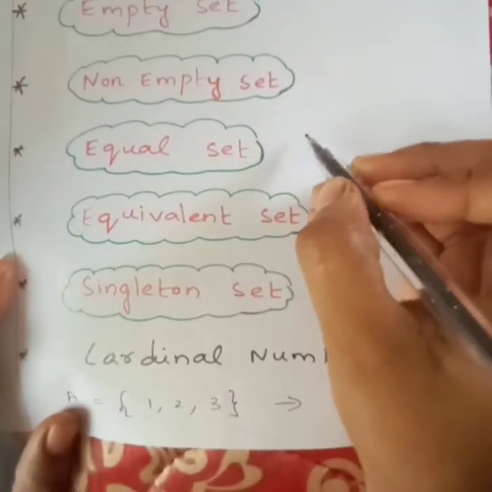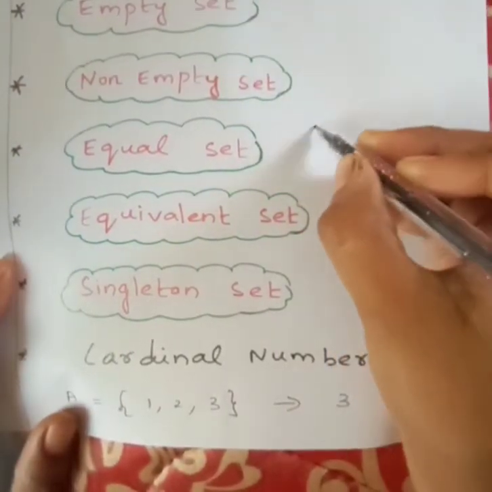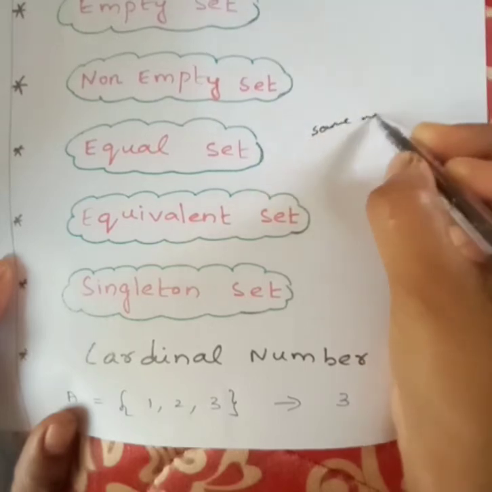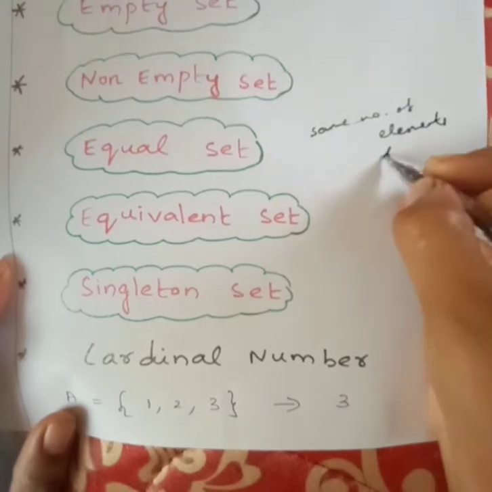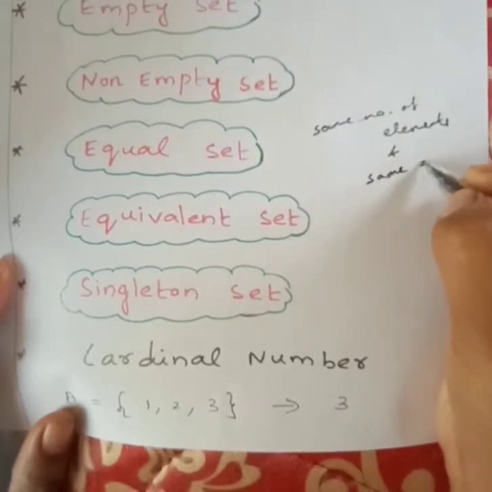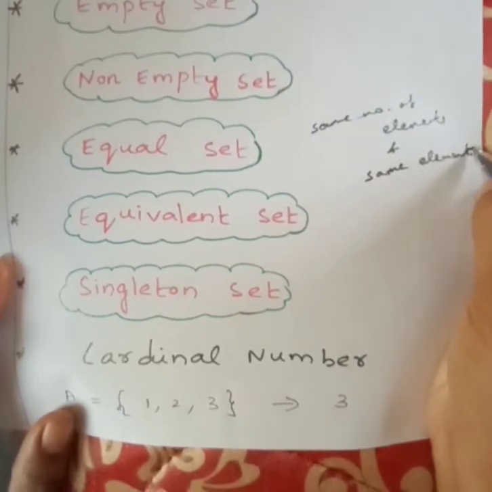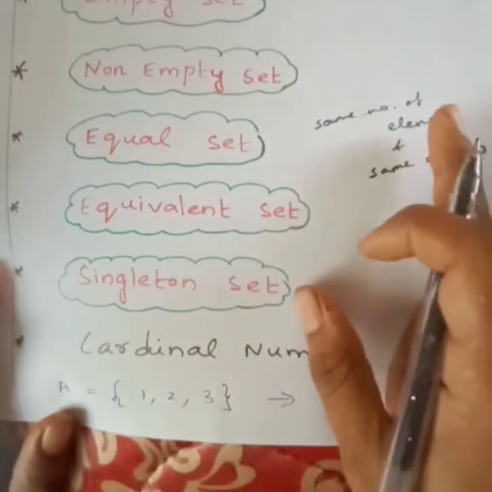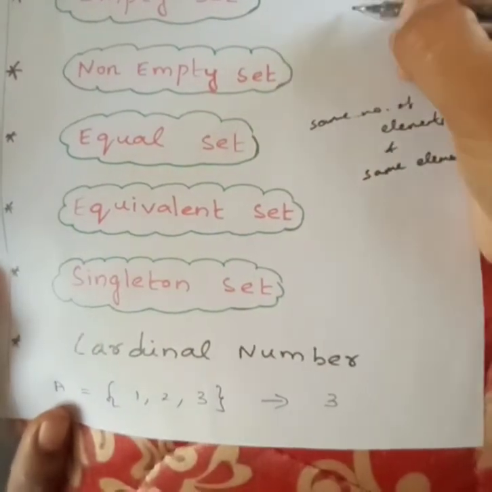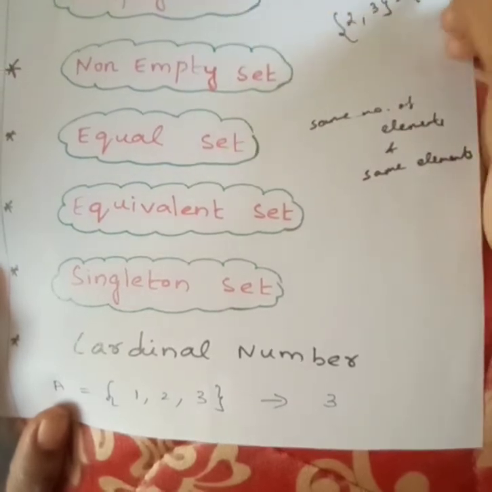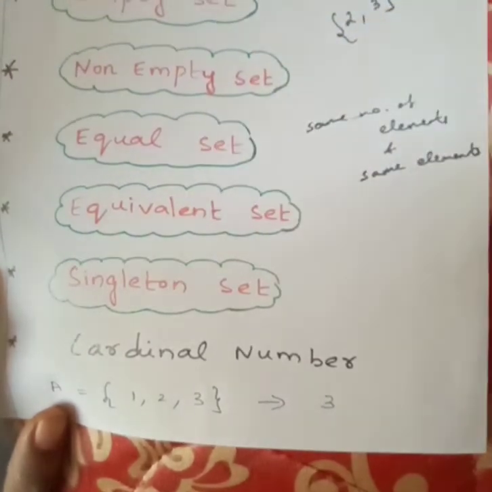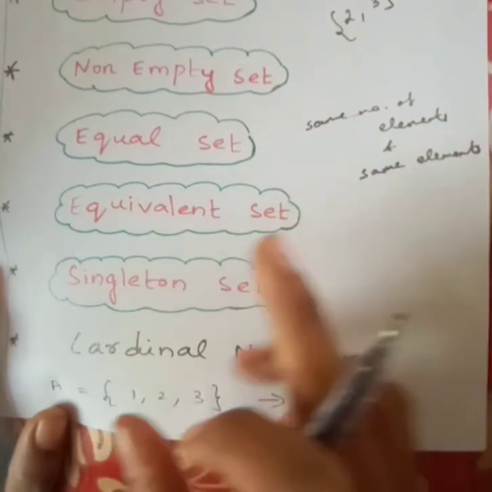Equal means same number of elements and same elements. Can you understand this? Same number of elements and same elements. For example, if 2, 3 is in one set, you should have 3, 2 in the other set. The order can be different, but the same elements should be there.